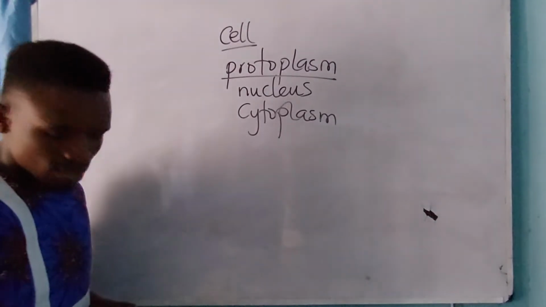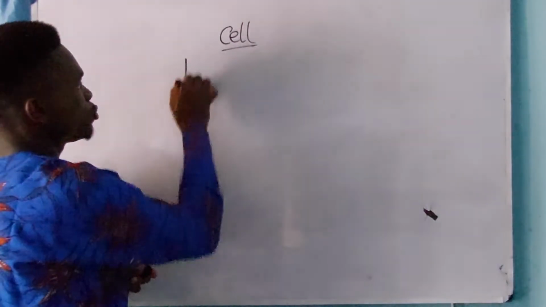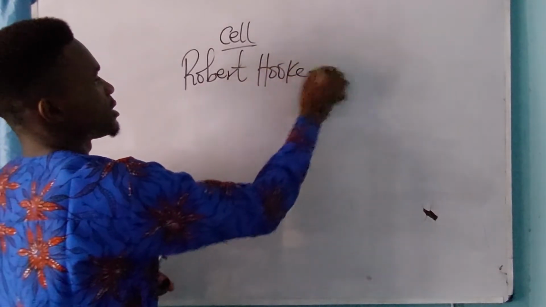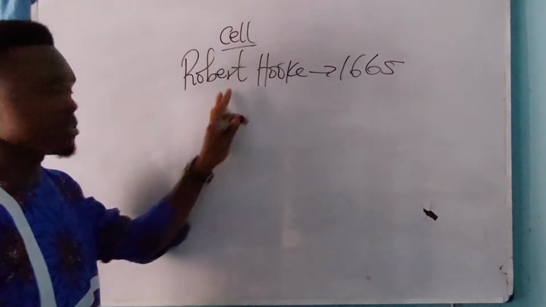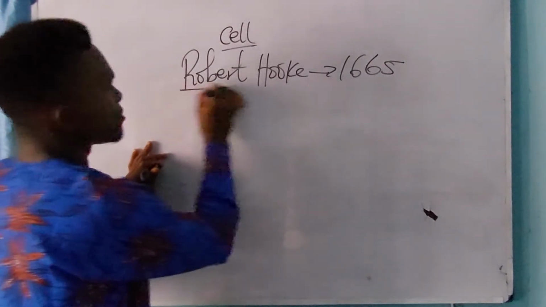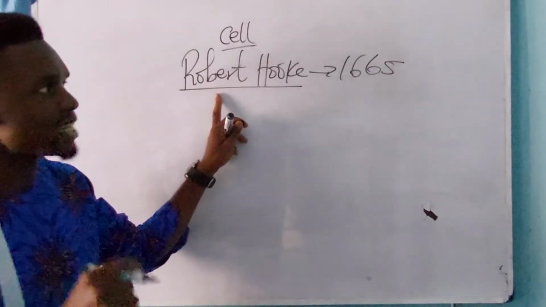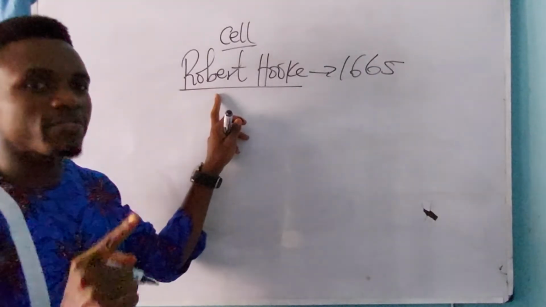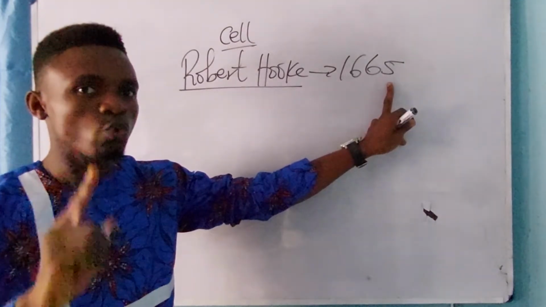Now, the cell has its own history. Now, who were the persons who brought cell into existence or to the knowledge of man? Now, Robert Hooke in year 1665 was the first person to discover the cell. Therefore, he is known as the father of the cell. Please take note of that. Robert Hooke is known as the father of the cell because he was the first to discover the cell in year 1665. It is worthy of note.